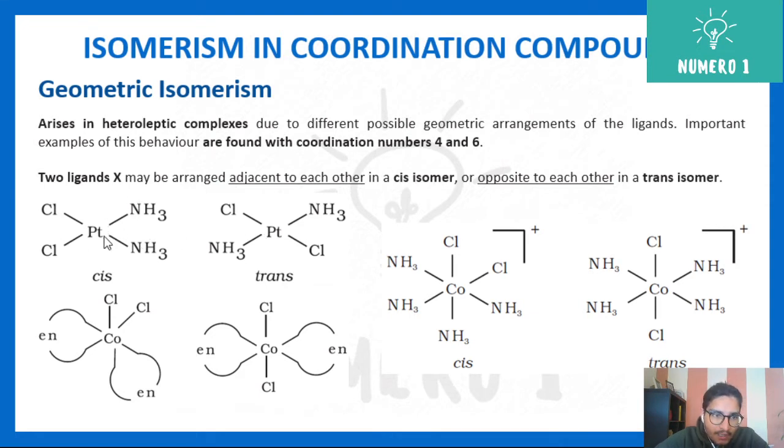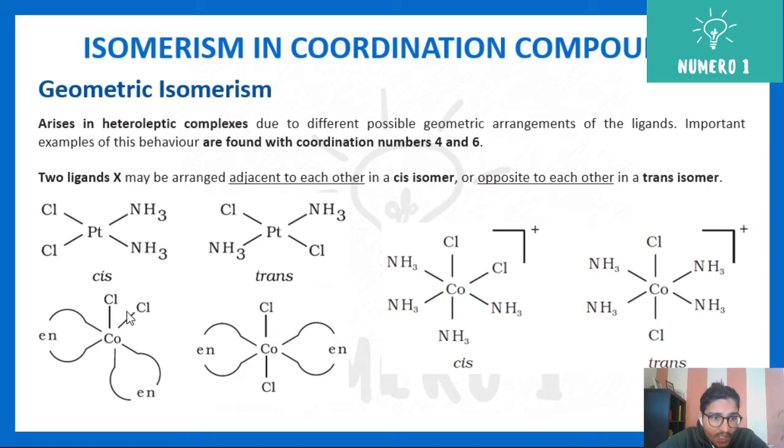Okay, and if you see, the arrangement here is a little bit different. So this is your cis and this is your trans. If you see, they make kind of a T as they are crossing each other, and in cis, they are staying together, the same side. So note that all this is possible in coordination number 4 and 6. They are not possible when the coordination number is 5 or less, let's say 3 or 2.